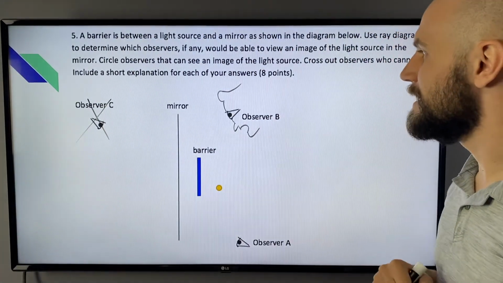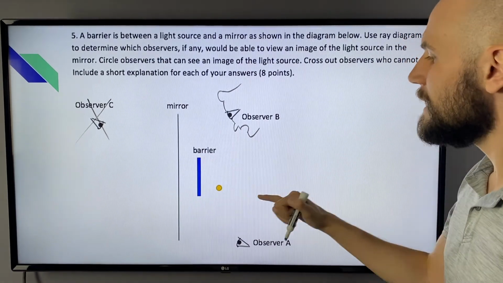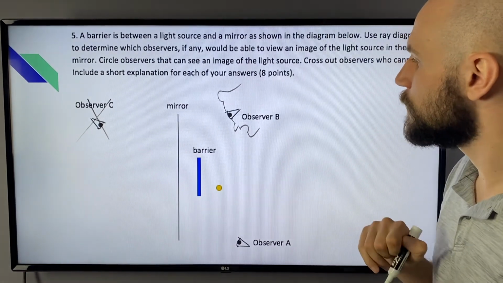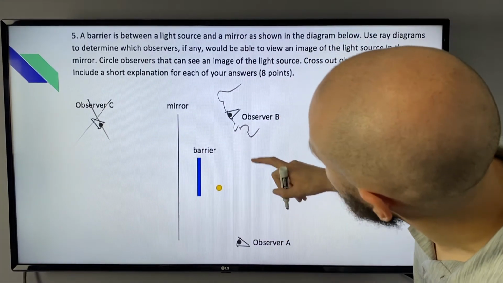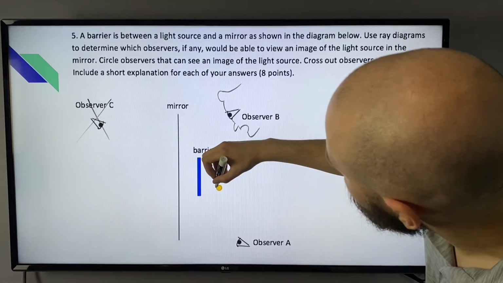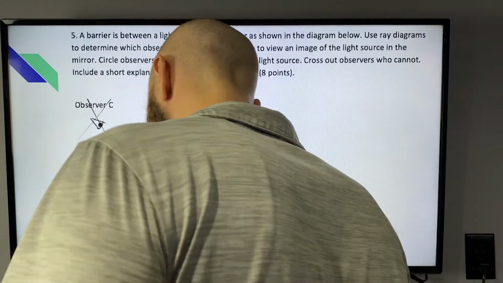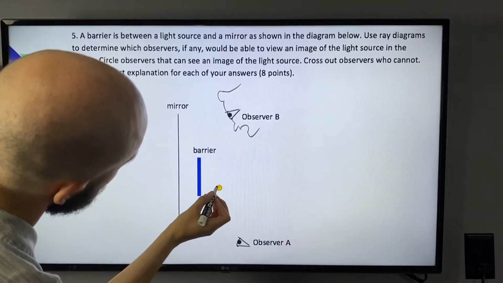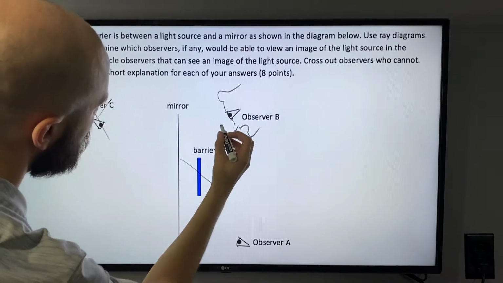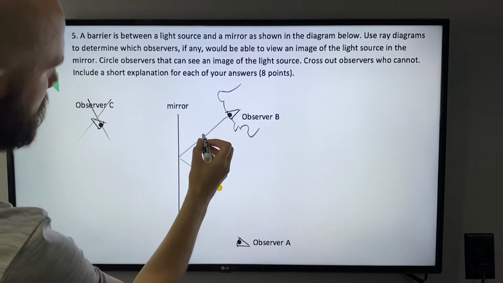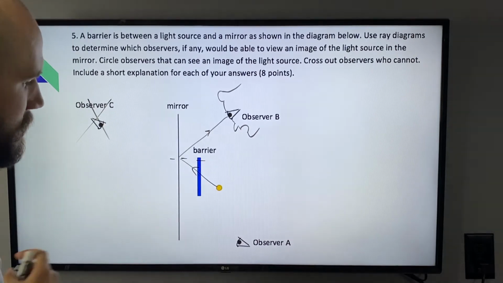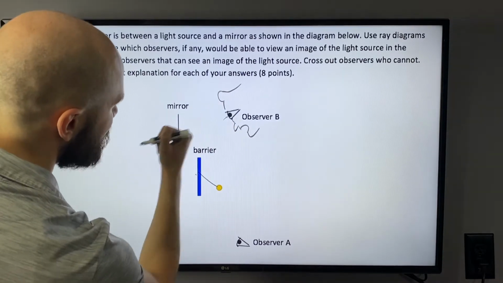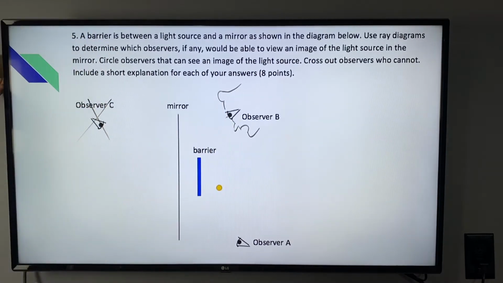Now what about observer B, heading backwards? Well, we need the light to bounce off the mirror from the source into observer B's eyes. This barrier doesn't let light go through. And the only way that we can get it to observer B's eyes, following the law of reflection, is if the light came this way and this way, right? Here's that normal line. Well, this can't happen because the barrier's in the way. So this cuts off the light and doesn't allow the light to head into observer B's eyes. Sorry, guy, you're out.